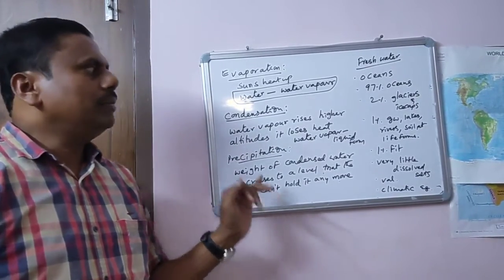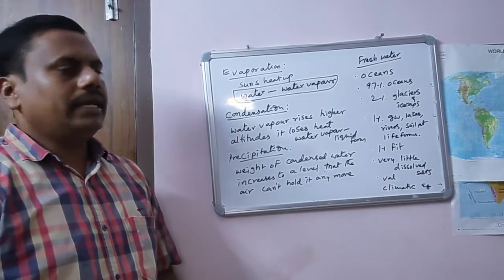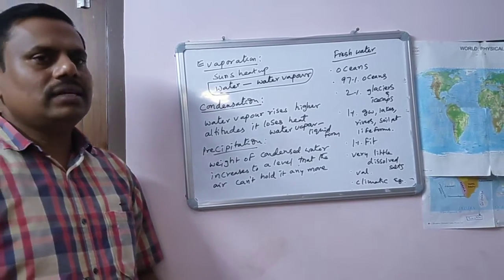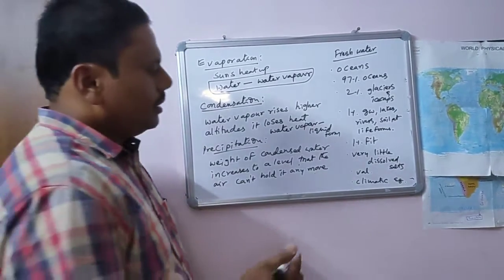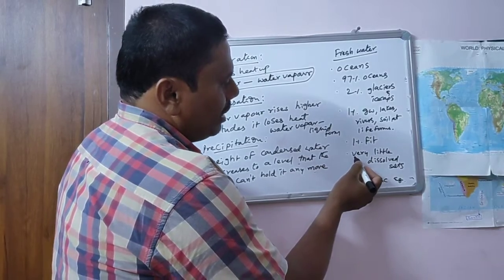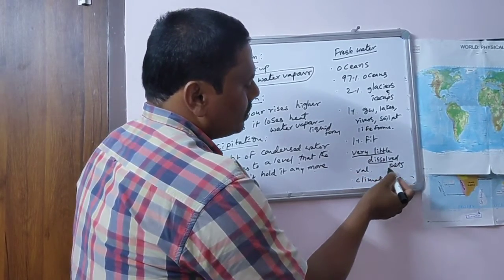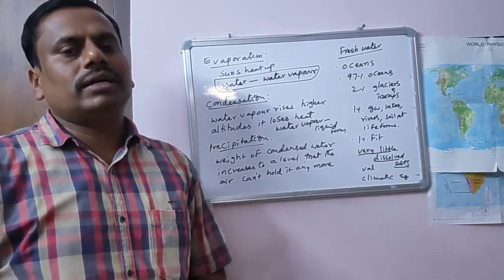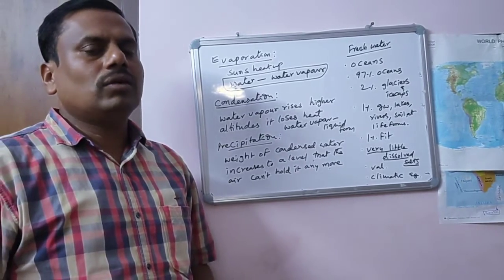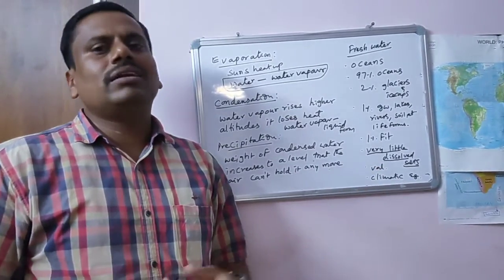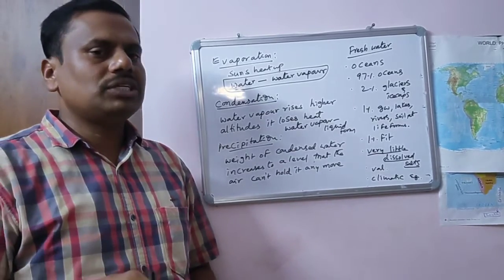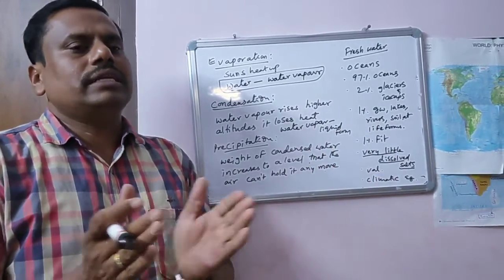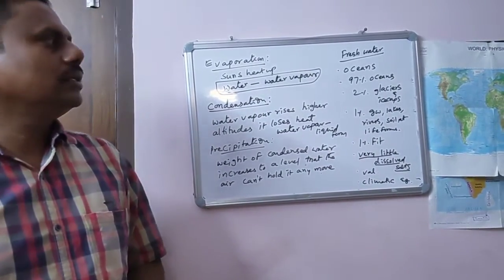Now, what are the types of water? Fresh water and saline water. What is the definition of fresh water? Fresh water is water which contains very little dissolved salts. That means in fresh water you may not find more dissolved salts; you find only small amounts of dissolved salts. That is called fresh water.